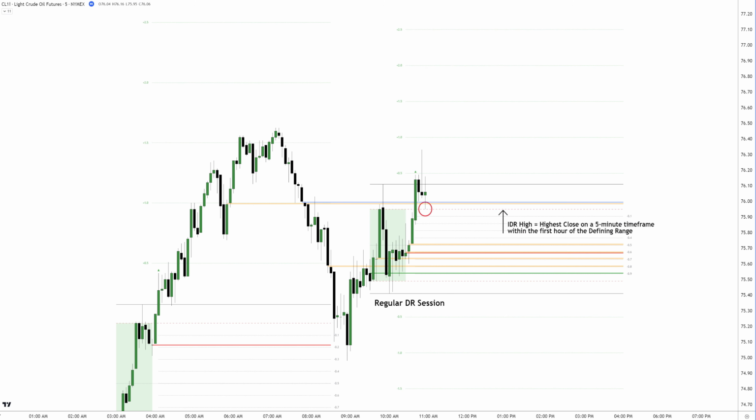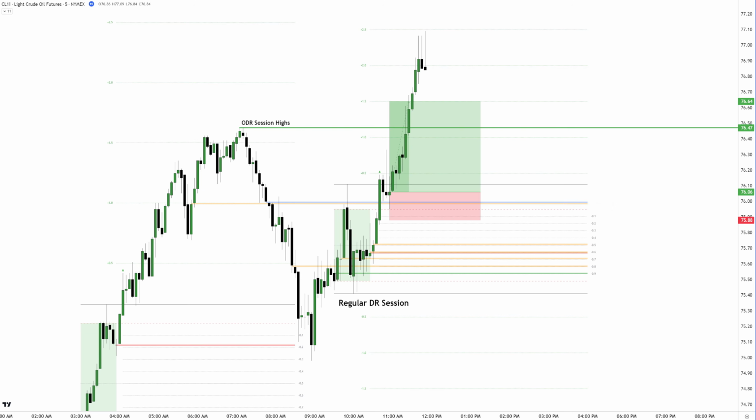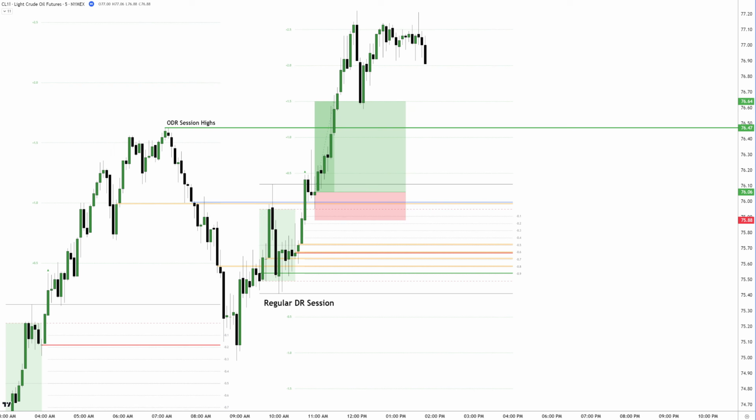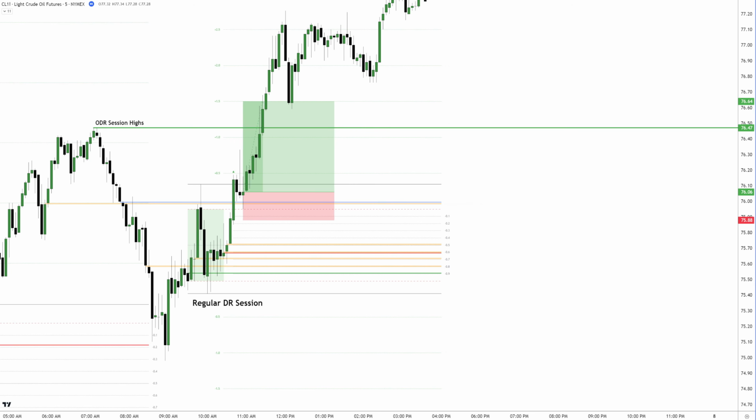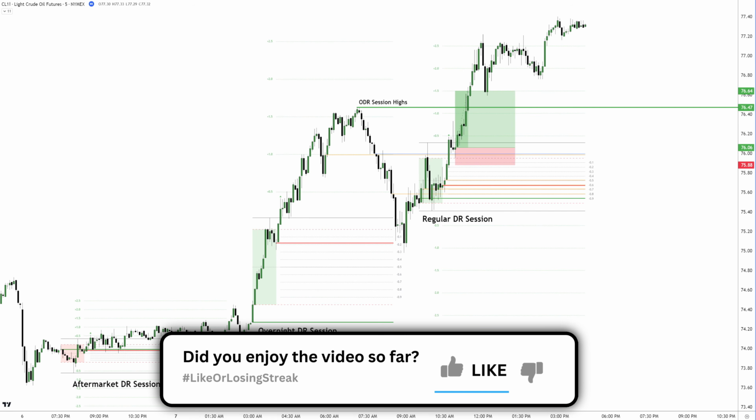We get a tick rejection from the IDR high, which is the dashed red line, marking the highest close on a 5-minute time frame of the defining range box created in the first hour of the session. At this point, a previous intraday gap imbalance and volume imbalance align perfectly. And while you need to be quick, this presents a valid setup targeting the predefined plus 1.5 standard deviation level above the ODR highs. This trade demonstrates the advantage of being prepared and having potential scenarios lined up in advance.